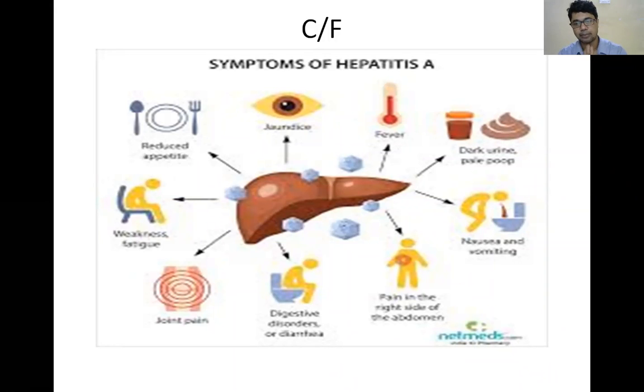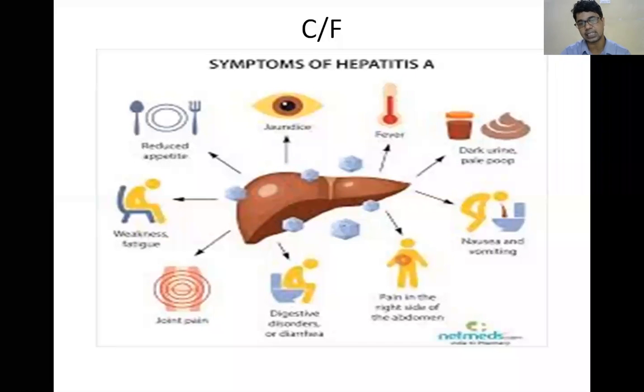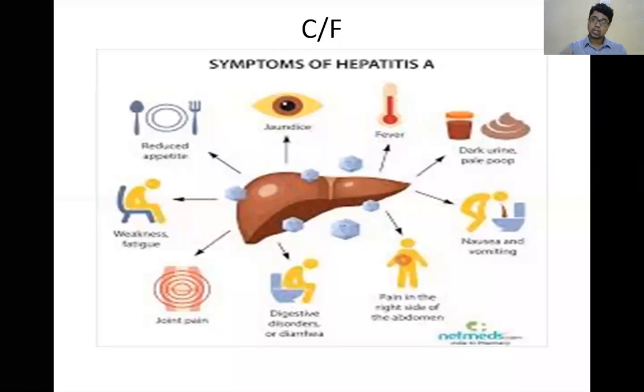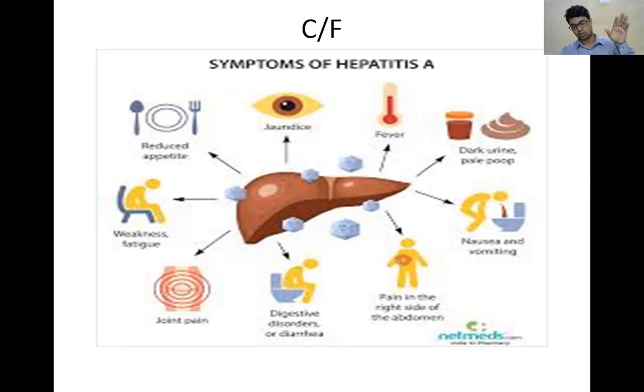So when there is hepatitis, there is congestion, there is cholestasis. Cholestasis decreases bilirubin to the duodenum, so decreased stercobilin, so you will get pale stool. At the same time there is increased absorption; usually 15 to 20% is reabsorbed or undergoes enterohepatic circulation.